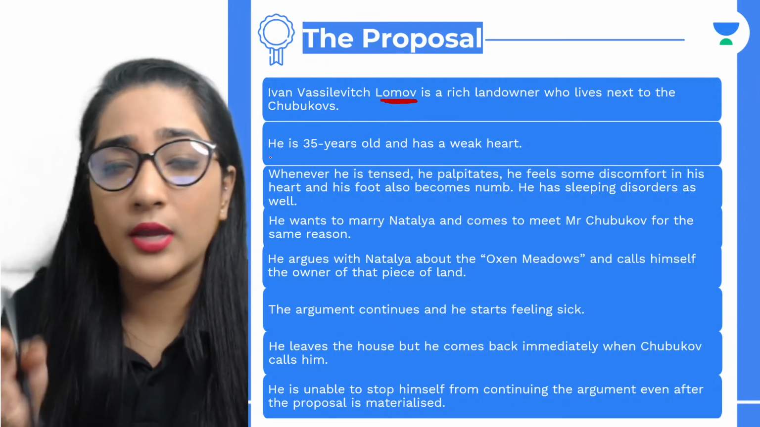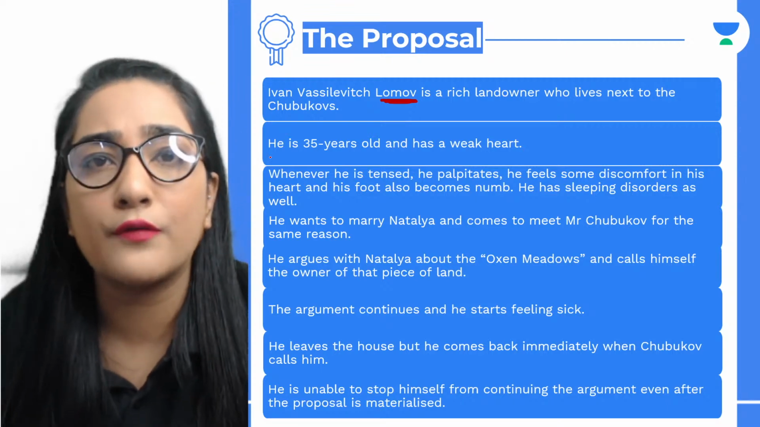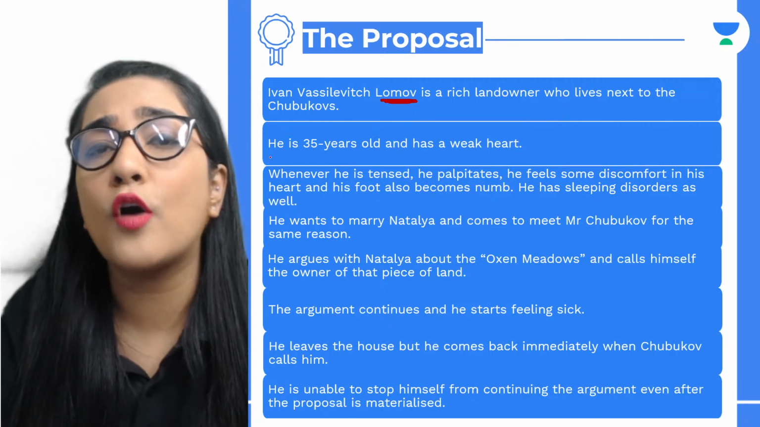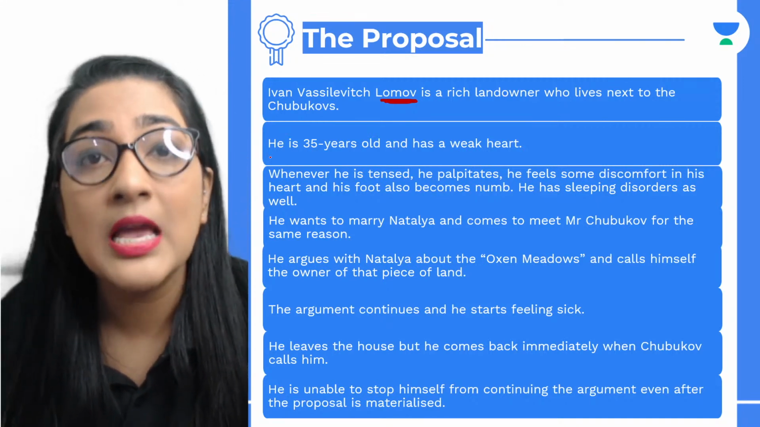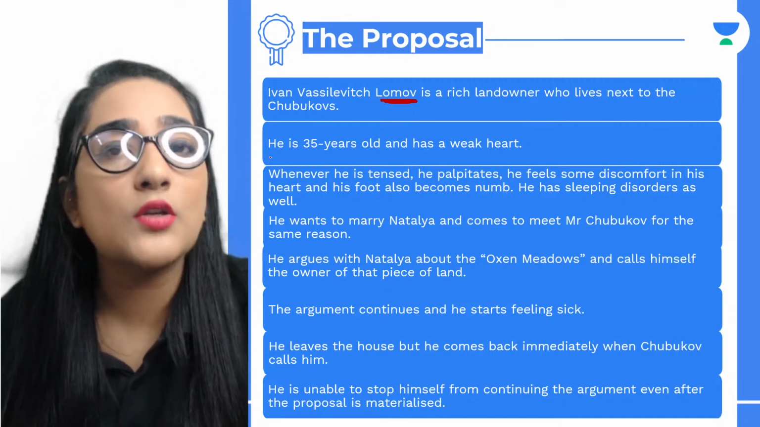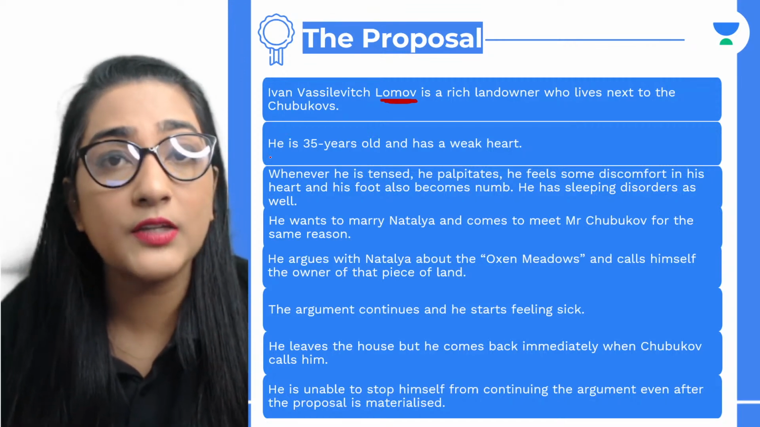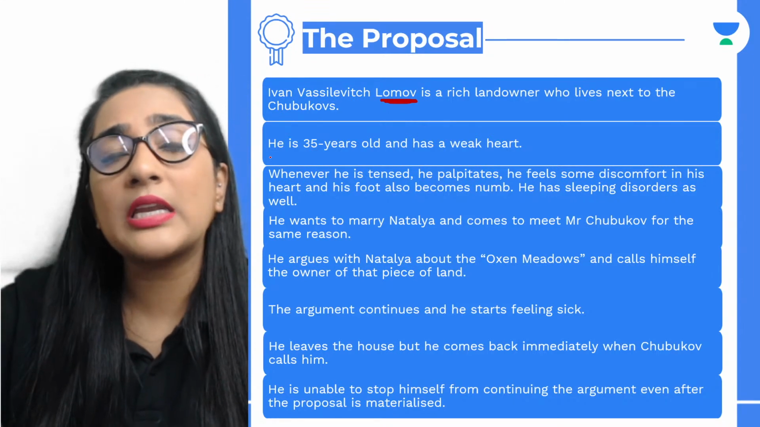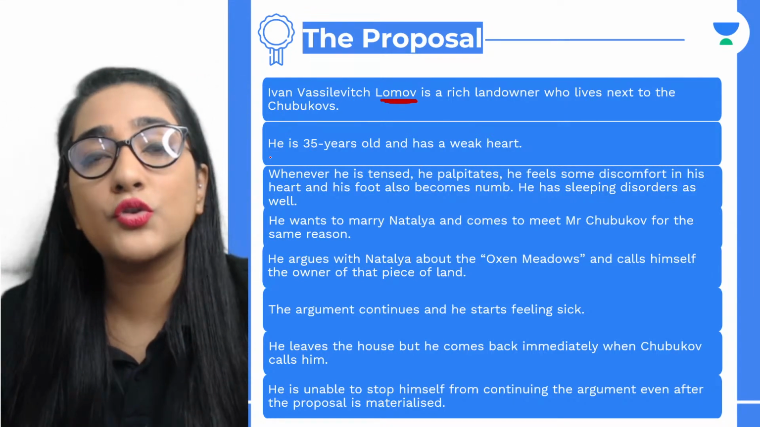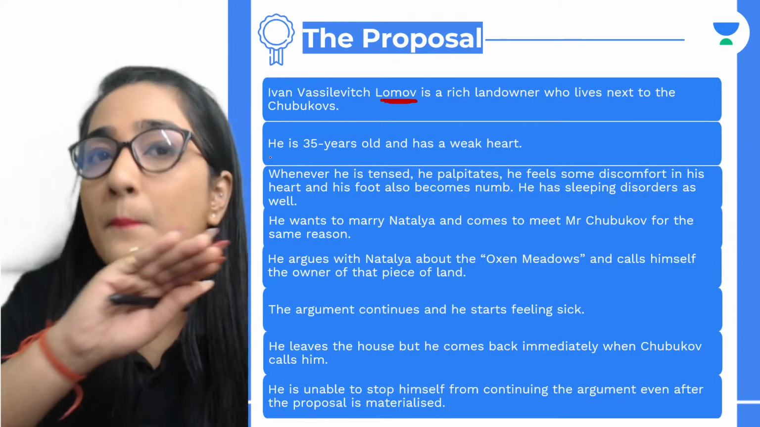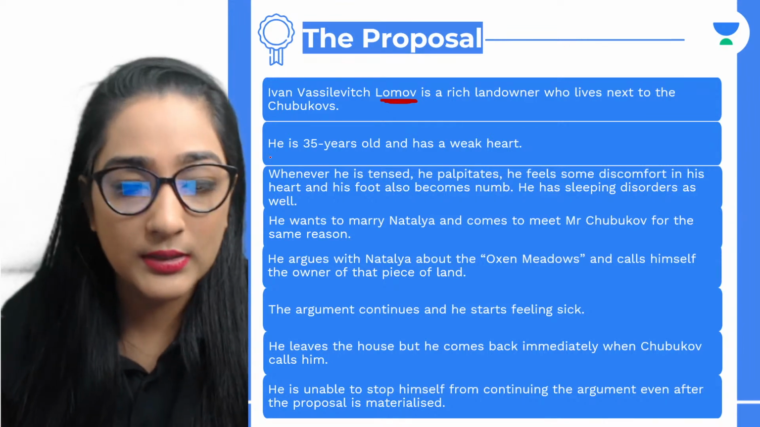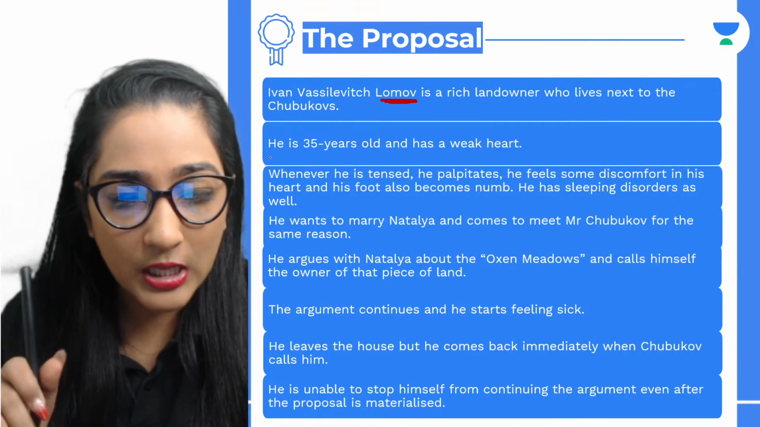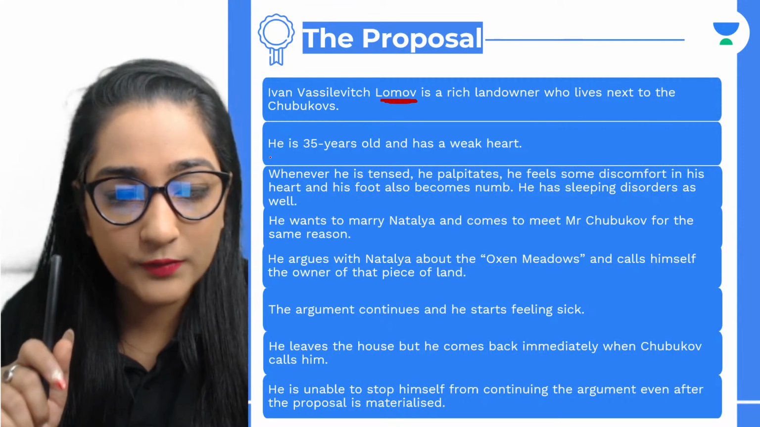That is what happened in this particular play. Though they were quarreling, in the very beginning they drifted away from the actual purpose of their meeting, the actual purpose of Lomov coming to Chubukov's place. But later at the end, we saw that Chubukov, Natalia's father, made sure that the proposal was being made. So it is important to keep focusing on the important issues instead of the trivial issues which are completely pointless and useless. Okay, is that clear to everybody? Yes. Any other doubt?